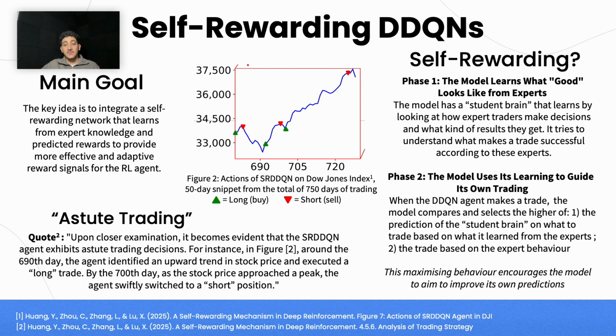The next phase was that the model would compare and select the higher of the prediction of its own student brain on what the trade should be and the trade based on expert behavior. This maximizing behavior encourages the model to aim to improve its own predictions.